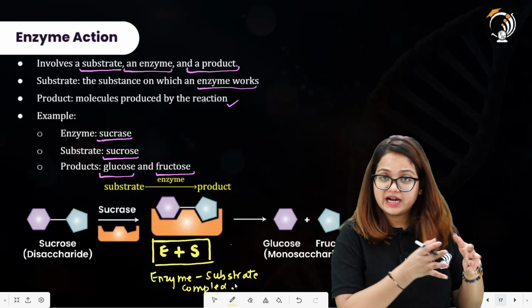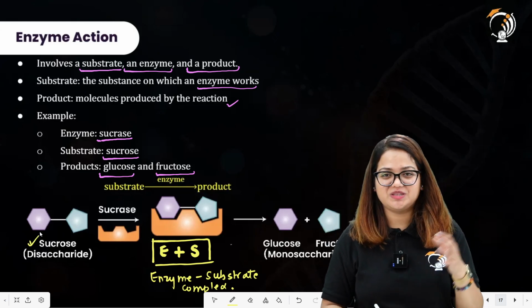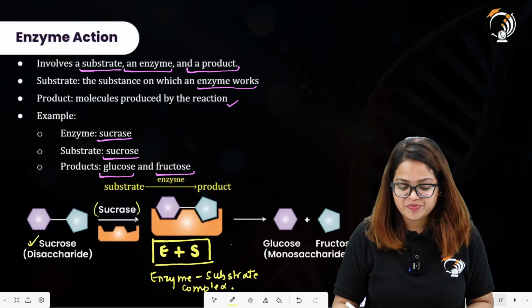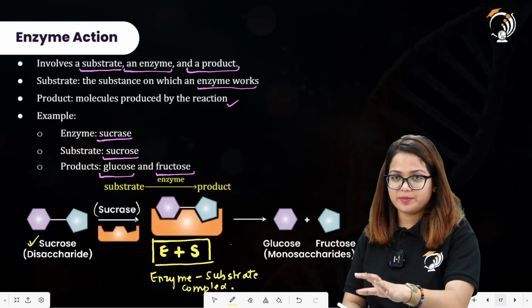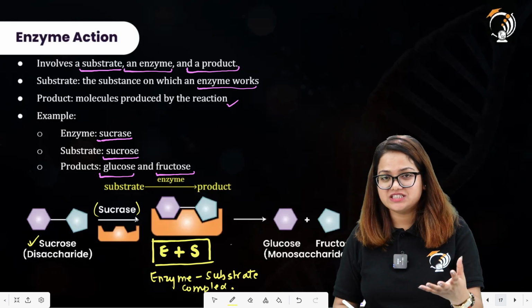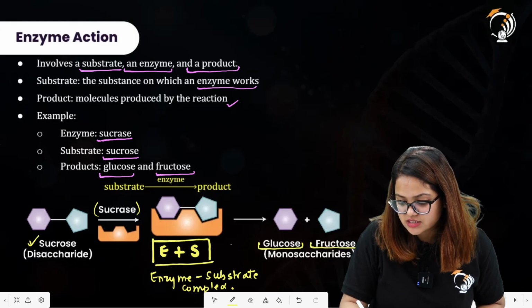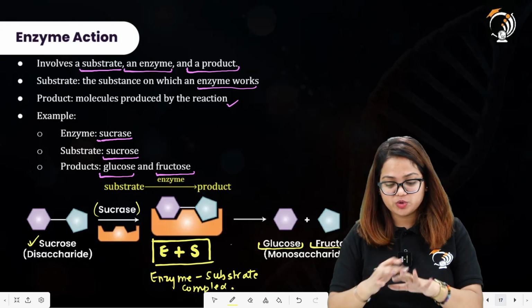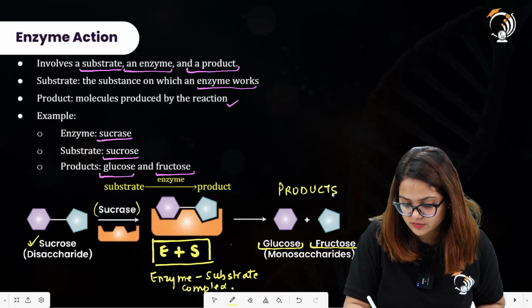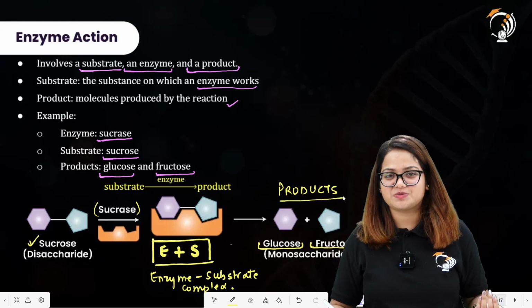There is the representation of substrate on the left hand side, that is the sucrose, which is a disaccharide. We already had a discussion about the disaccharide in the previous one shot. The enzyme acting over here is sucrase. There is formation of the enzyme substrate complex. After a certain time, the enzyme breaks down the substrate, making up the products. Here we have the products glucose, and there is also formation of fructose. Both of these are products. These are basically monosaccharides, as you have already studied in the last one shot.